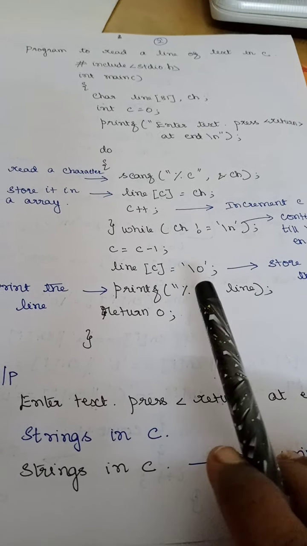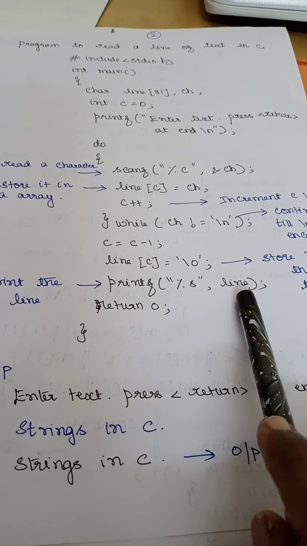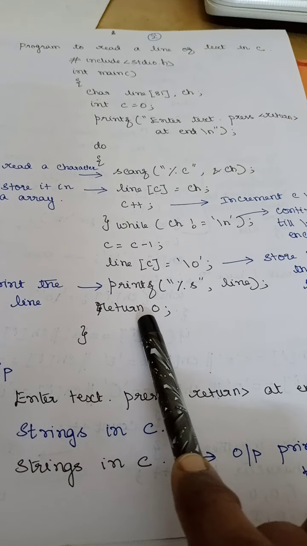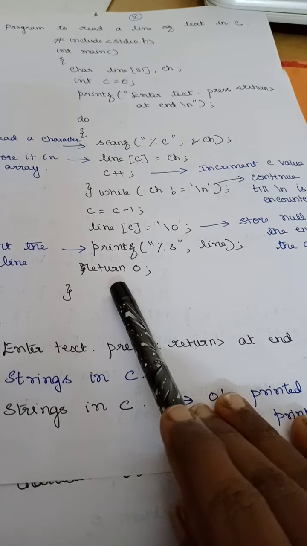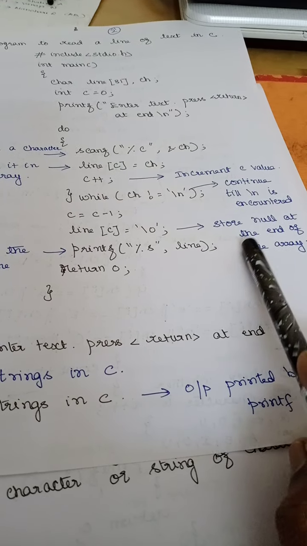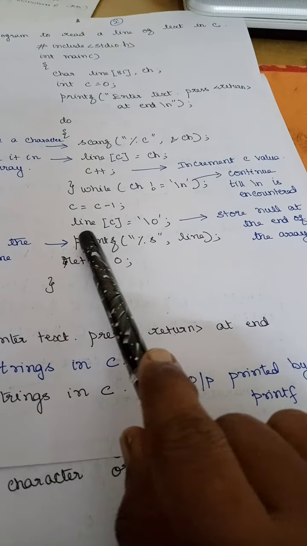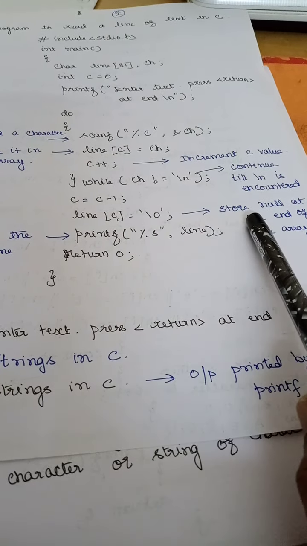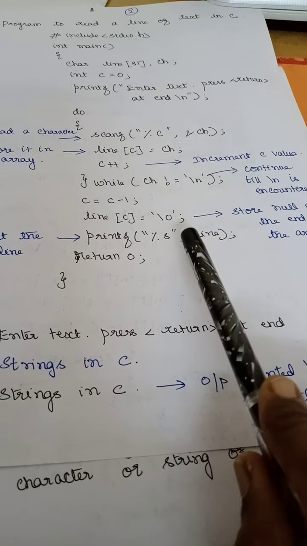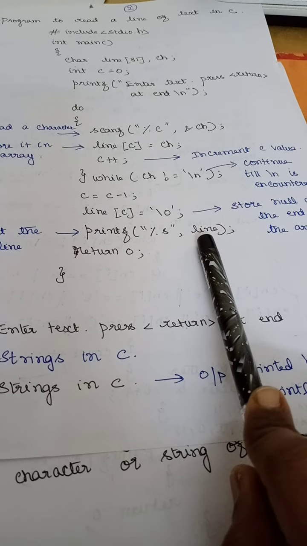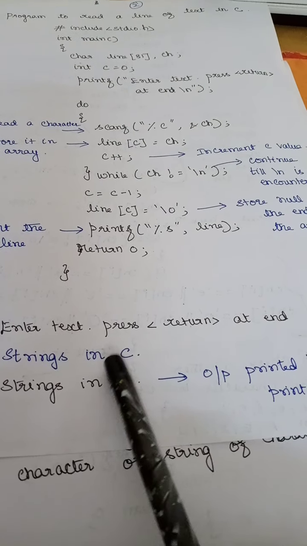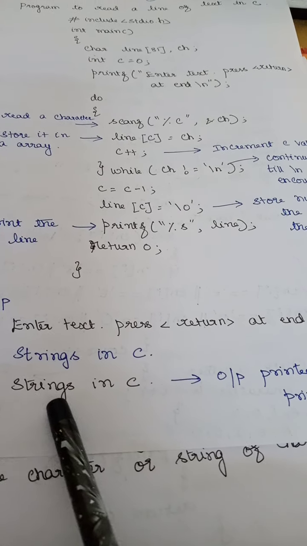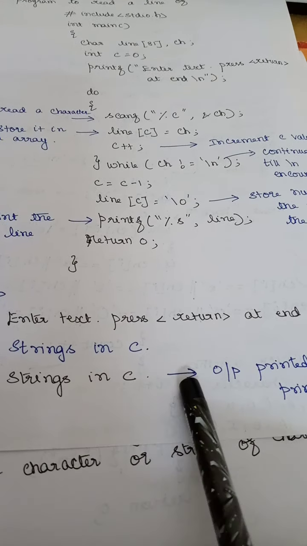Right? So here I can use the entire line. So return 0. Here it stores null. Here I have stored the entire thing as a string, so here I can print the line as it is. So strings in C is my input and I can get strings in C as my output.